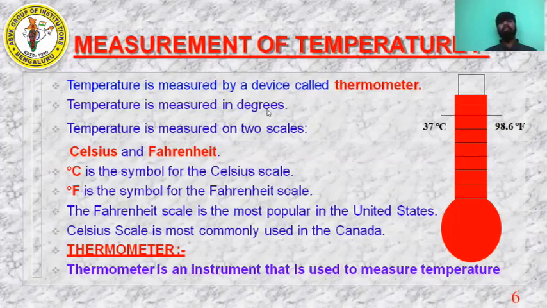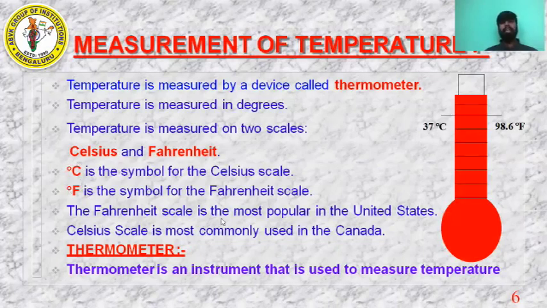So we have three different scales. In this chapter, we are going to study only two scales. One is the Celsius scale and the other is the Fahrenheit scale. So how do we denote the Celsius scale? Degree Celsius. See, degree capital C is the symbol of the Celsius scale. Similarly, degree capital F is the symbol of the Fahrenheit scale. So this is how to denote the Celsius scale and the Fahrenheit scale.